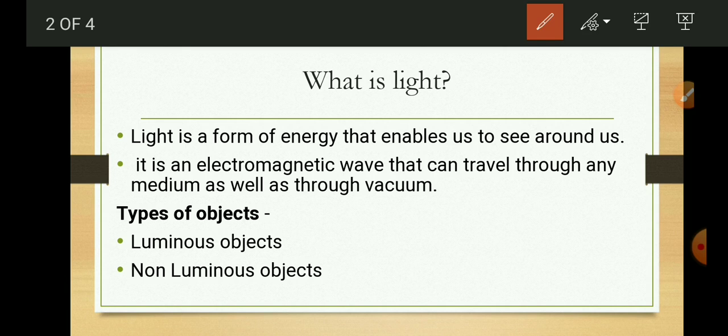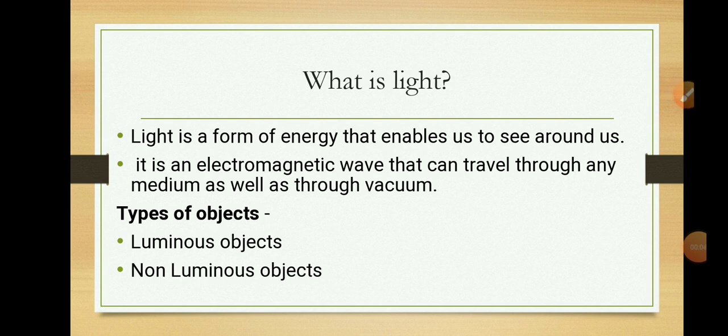If we switch on the light, then we can see these things. Or during the day, due to sunlight, we are able to see all these things, because light from a source such as tubes or the sun falls on those objects, gets reflected, and that reflected light reaches our eyes and forms an image and enables us to see the object.